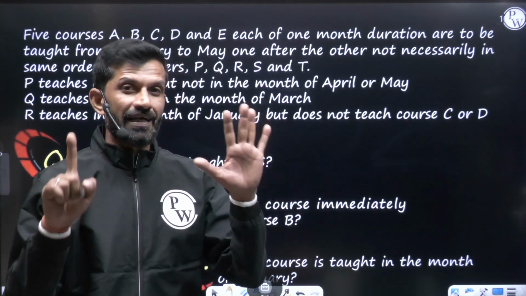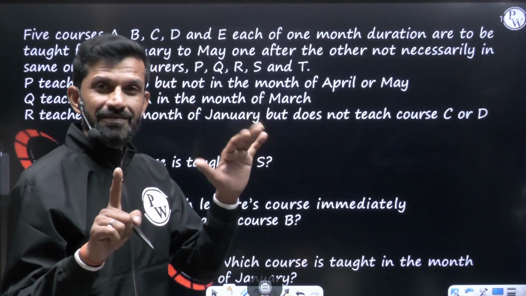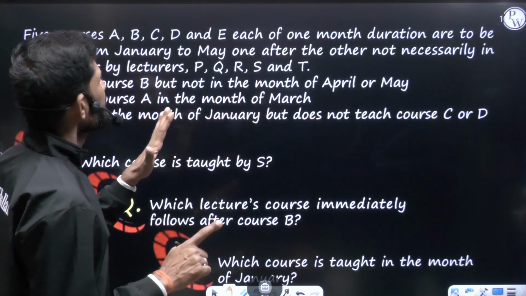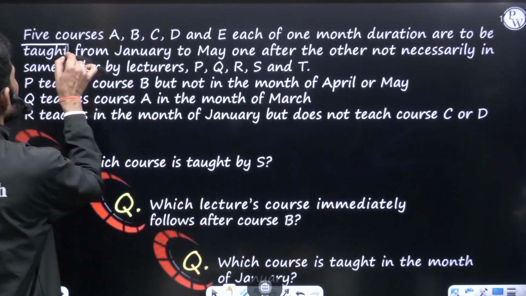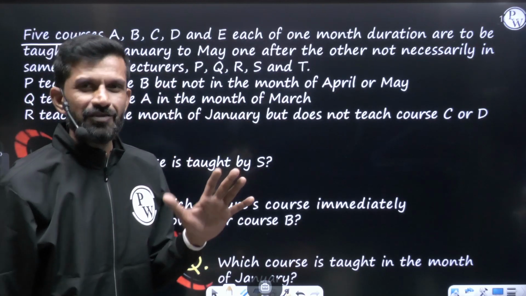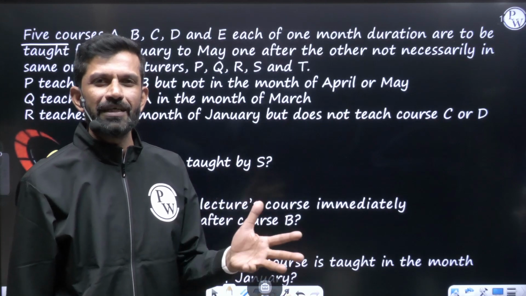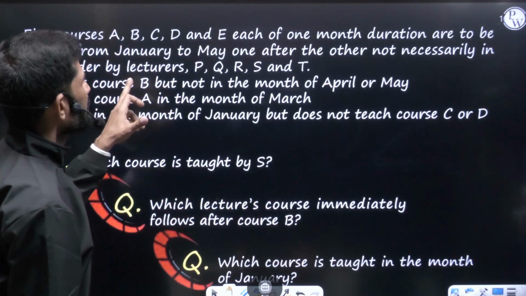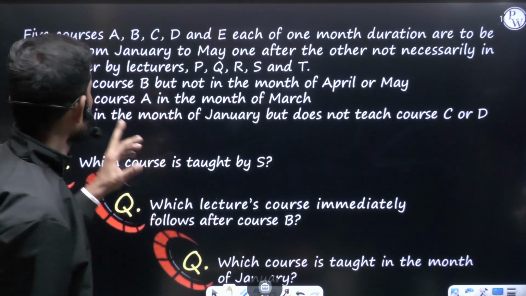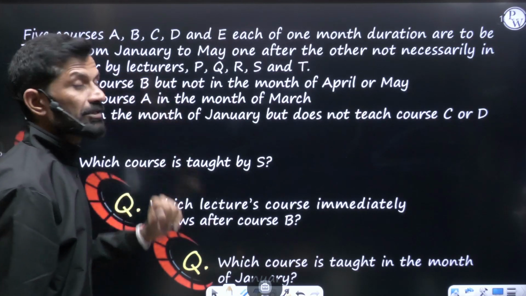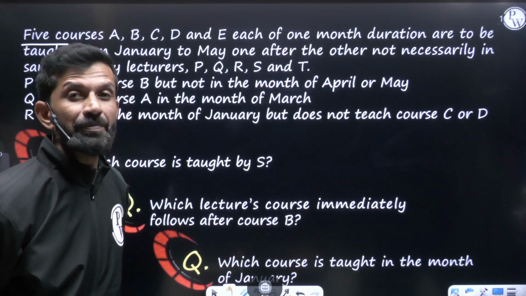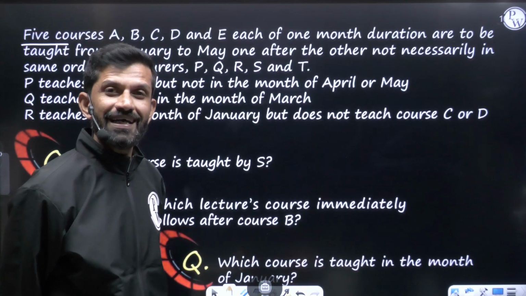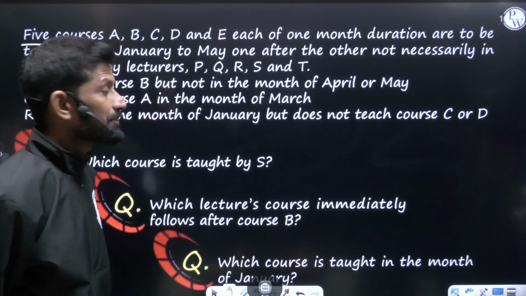January to May: January, February, March, April, May, 5 months, and 5 courses are also there. So 5 courses, 5 months, from January to May, including January, including May. Now, my dear friend, one after the other, not necessarily in the same order, by lecturers P, Q, R, S, T. So these courses will be taken by the lecturers they have named P, Q, R, S and T. Again, it is not respectively.